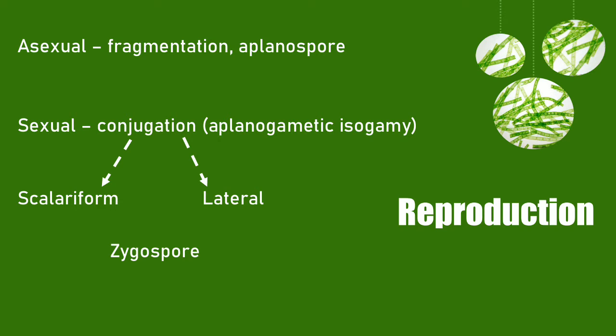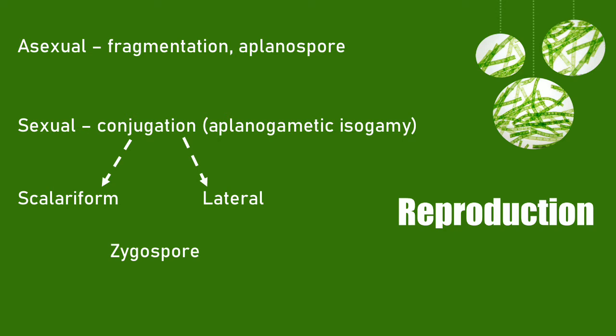The fragmentation is when the entire filament gets broken down into pieces and each piece gives rise to a new filament. Aplanospores are spores that are non-motile and thin-walled spores. So this organism is known to form the aplanospores as an alternative for asexual reproduction. The sexual reproduction is by the process of conjugation.